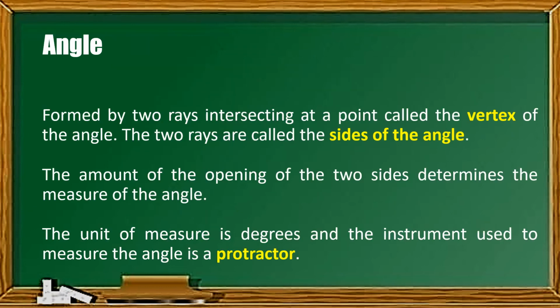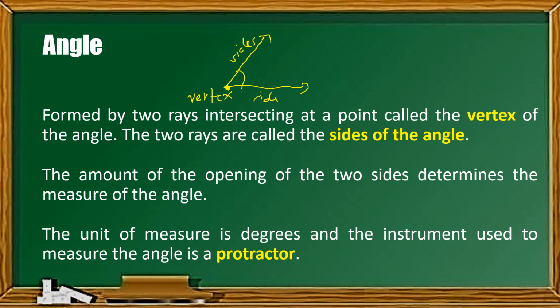Next is the angle. It is formed by 2 rays intersecting at a point called the vertex of the angle, and the 2 rays are called the sides of the angle. So ang angle natin, itsura niya is ganito. Ayan po. So, we have here the 2 rays, and they share a common endpoint. Ito yung tinatawag na vertex, at ito yung mga sides ng ating angle, yung dalawa. Ayan po yung itsura ng angle.